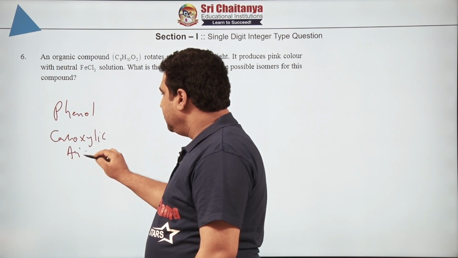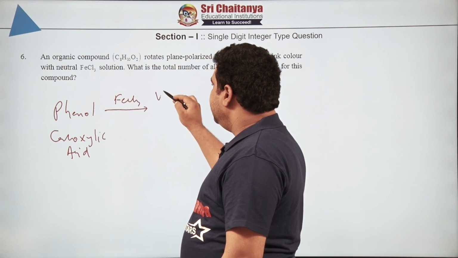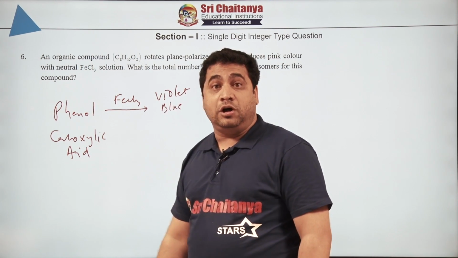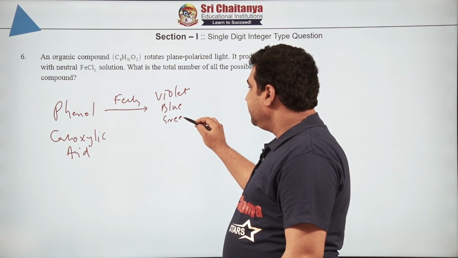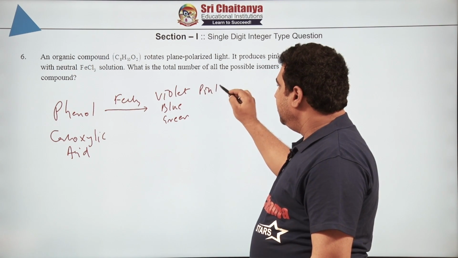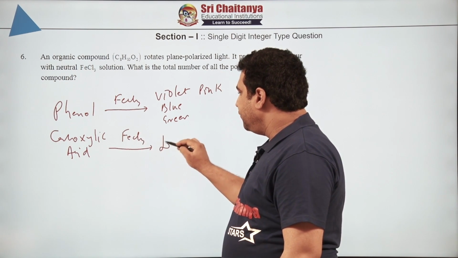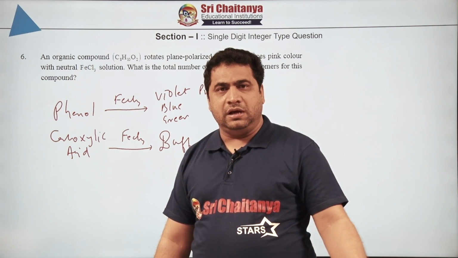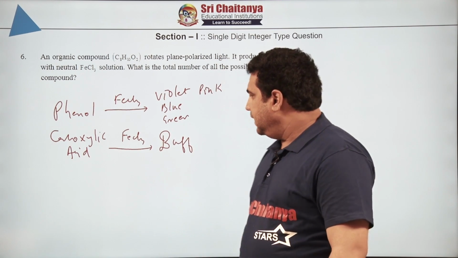I would like to tell you, phenols, if you treat them with neutral FeCl3, will give either violet color or blue color. If it is naphthols, that is bicyclic rings, are you following? It will give you green color. And if it is hydroxy type of phenols, it will also give pink color. But carboxylic acids, when you treat with FeCl3, will give you buff color. Buff color is nothing but, in our local language, we can call cream color, or dirty orange grey. You can do a net check on Google, you will get an idea about the buff color.